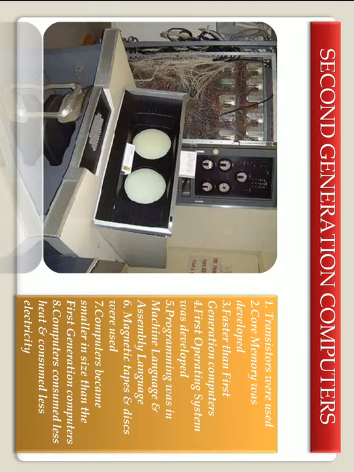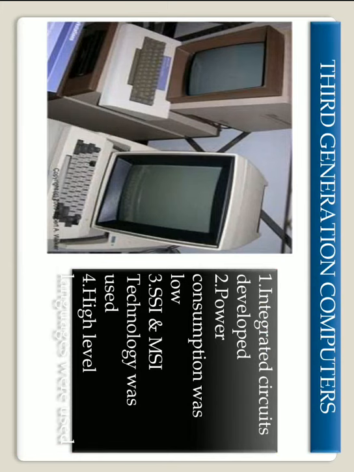Now, the third generation computer. The third generation is from 1965 to 71. Integrated circuits were used in this generation. The speed was 100 nanoseconds, and mean time to failure is now from weeks to months. These consume less power. SSI and MSI technology were used. High level language is also used in these computers.